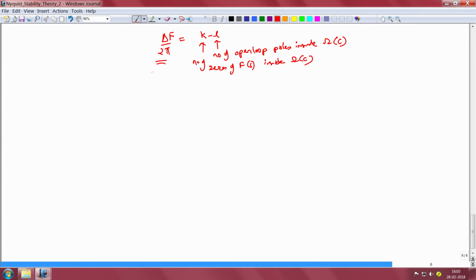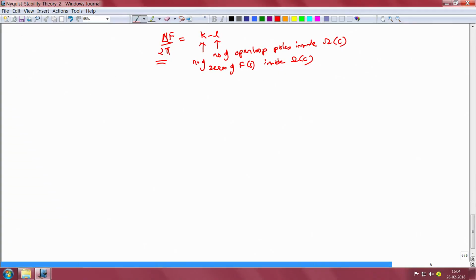So, delta of angle of F, which is the net change in the angle of F, divided by 2 pi, is essentially the number of encirclements of the origin in the F(s) plane. Therefore, the number of encirclements of the origin in the F(s) plane, when the complex number s is made to go round the contour C once, is equal to the number of closed loop poles, which are essentially the number of zeros of capital F(s), minus the number of open loop poles, which are the poles of the open loop system.